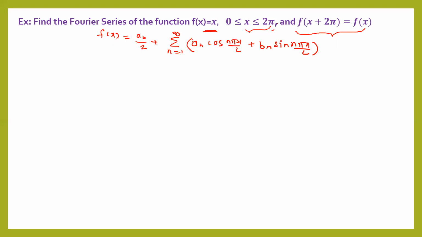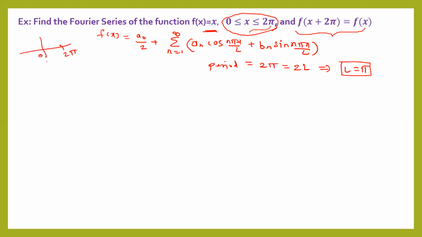As you can see, the function is defined in the interval 0 to 2 pi. So the period is 2 pi. The length of this interval is 2 pi. It means 2L is equal to 2 pi, so it gives us the value of L as pi. Done. The function is defined in the interval 0 to 2 pi, so the length of the interval is 2 pi, that is the period, and 2L is equal to 2 pi means L is equal to pi.